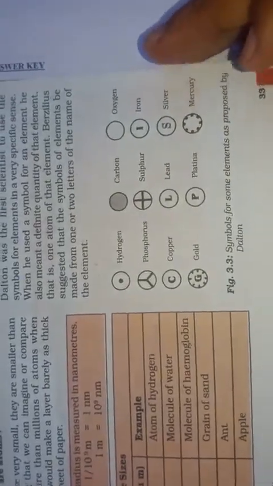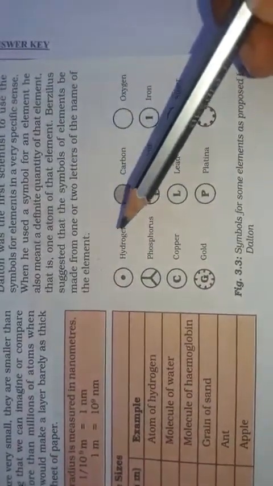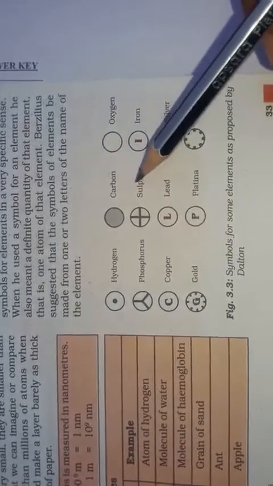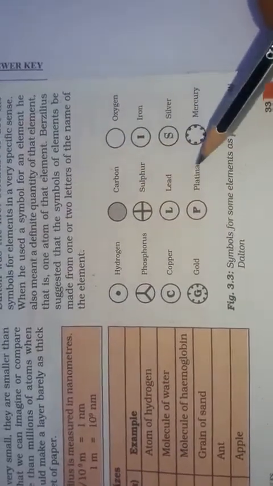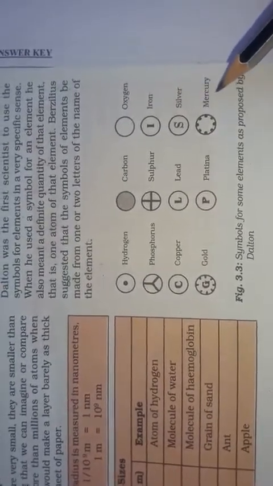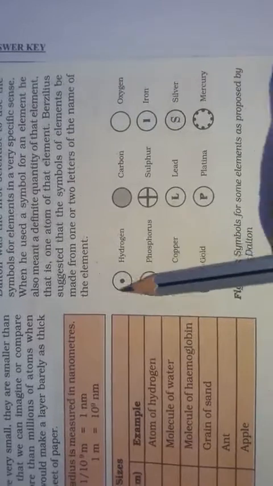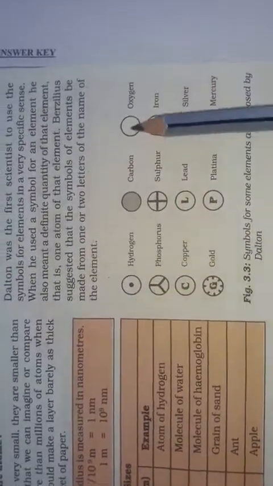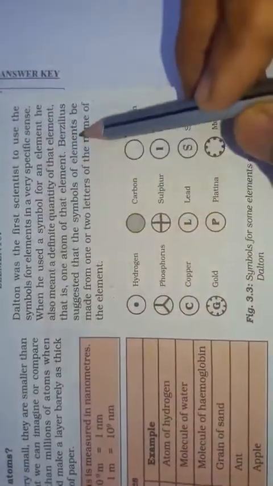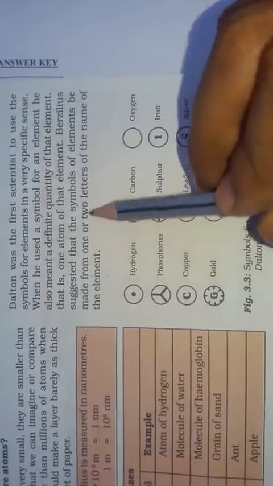So according to Dalton, the symbols were given for elements like hydrogen, phosphorus, copper, gold, carbon, sulfur, lead, platinum, oxygen, iron, silver, mercury. So these are some specific elements that were given symbols by Dalton. Next, according to Berzelius, the symbol of an element is made from one or two letters of the name of the element.